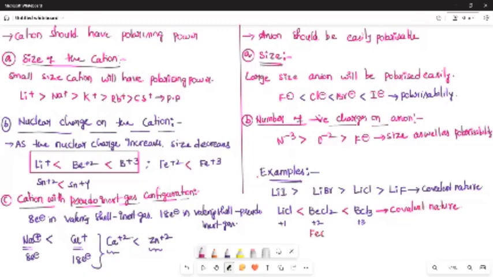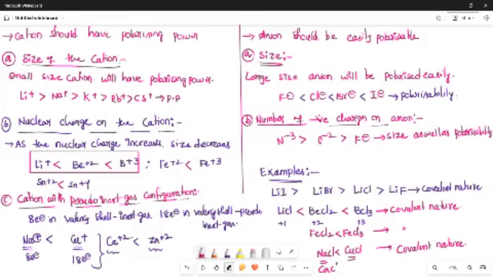Sometimes FeCl2 versus FeCl3. Obviously, FeCl3 has more covalent character than FeCl2. And NaCl versus CuCl, Cu plus and Na plus. Cu plus is the cation with, sorry, I'm very sorry, Cu plus is the cation with pseudo inert gas configuration. Na plus is the cation with inert gas configuration. So a cation with pseudo inert gas configuration shows more polarizing power. Therefore CuCl is greater than NaCl. That is also the covalent nature.